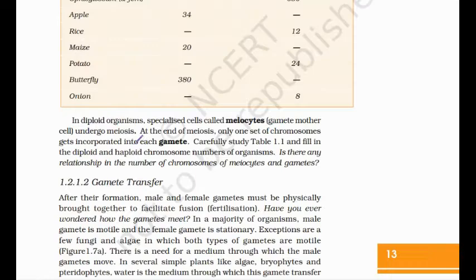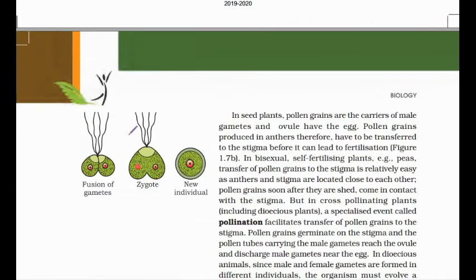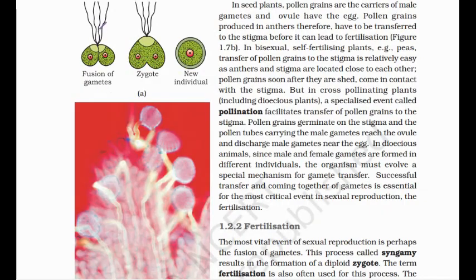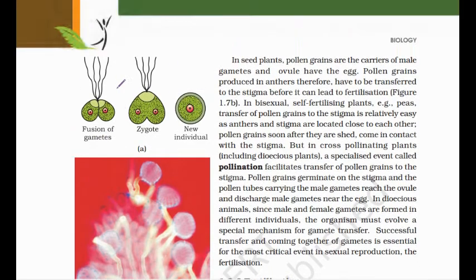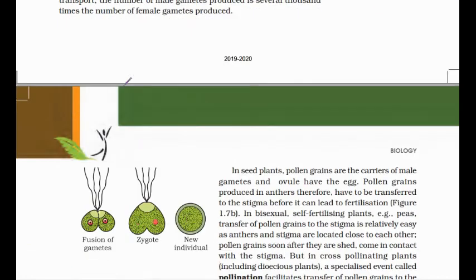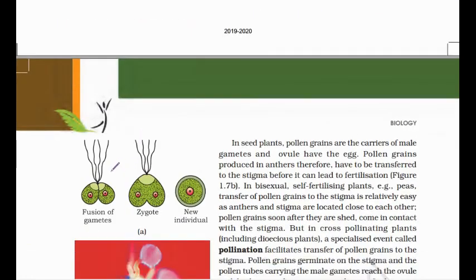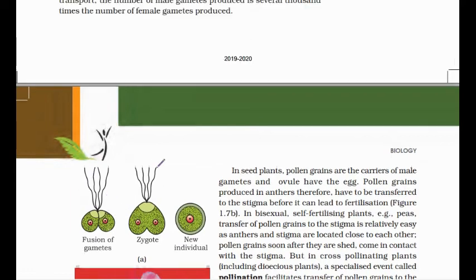Due to the presence of flagella in both male and female gametes, both are motile, and the fusion of gametes forms the zygote, which forms the new individual. This is already present in the NCERT book: in algae and fungi, both male and female gametes are motile in nature.